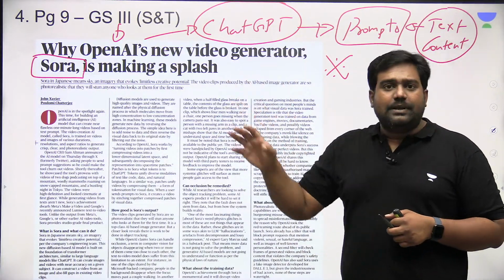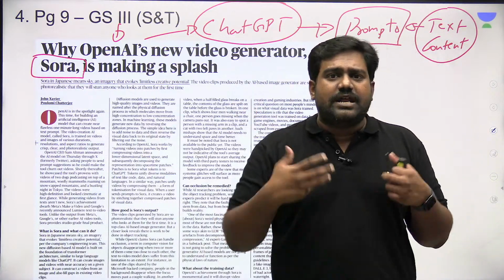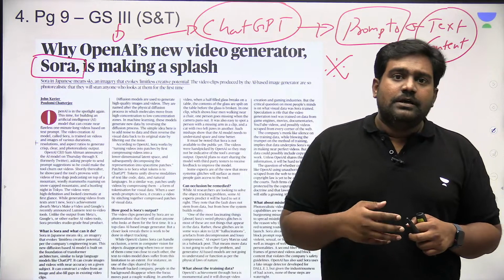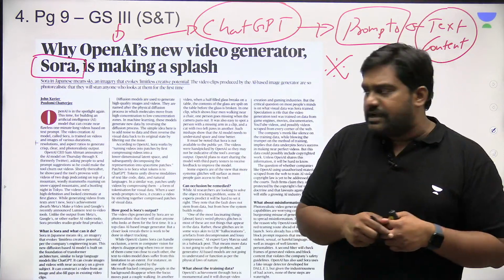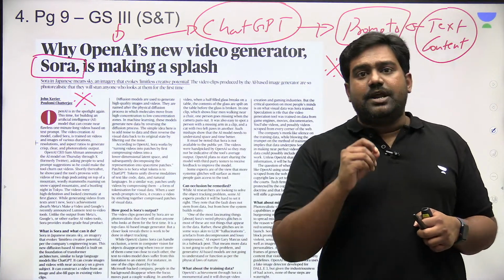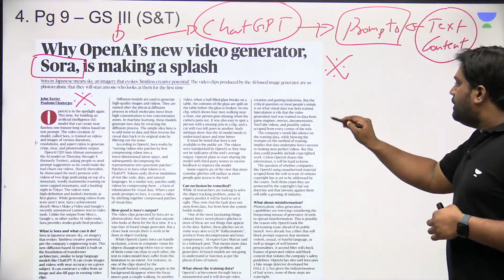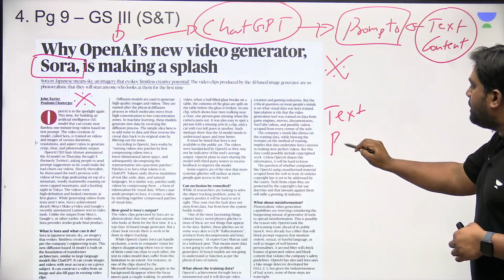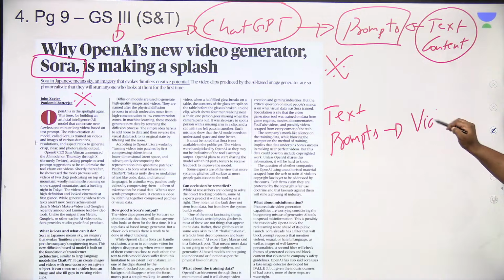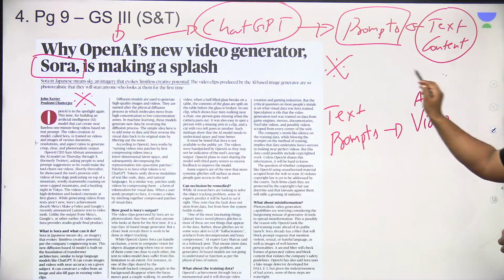So that is why ChatGPT was seen as a revolutionary breakthrough. It was a generative AI tool. Now the same company owned by Microsoft has come out with another generative AI tool called Sora. Now this tool can generate videos based on text prompts. If you give a text prompt, an AI created video will be generated.